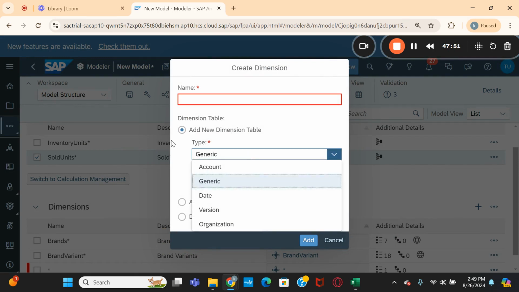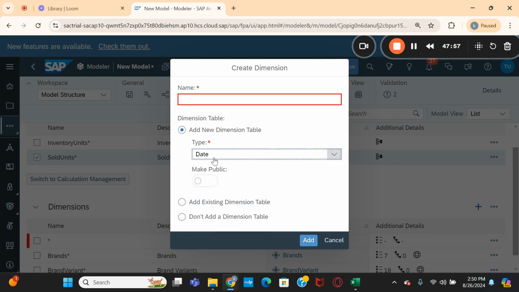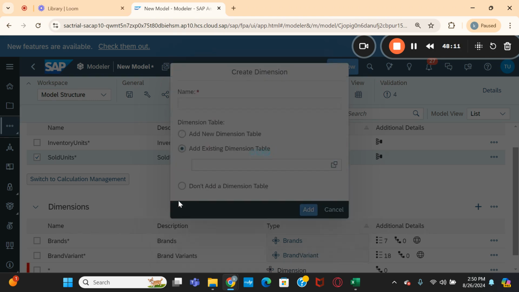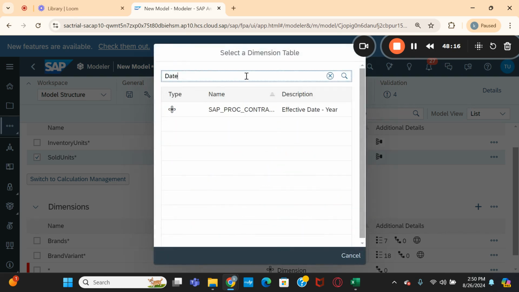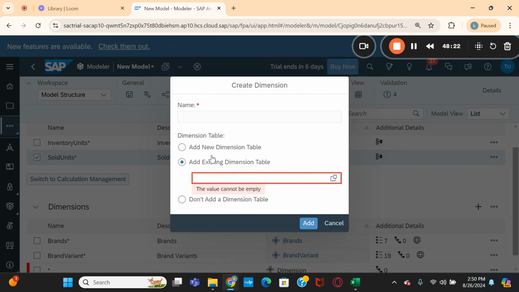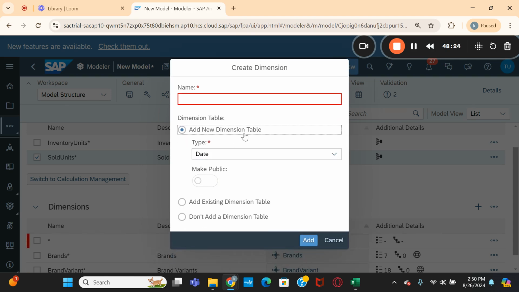Here it is showing, right? Add new dimension table. I'm not adding the new dimension table, just I'm taking the date dimension simply. Okay, make public. Can we make it as a public? Add new dimension table. Let us go add existing table. Is there any date dimension? No. So that is the reason I'm selecting add new dimension table. I'm selecting the date.